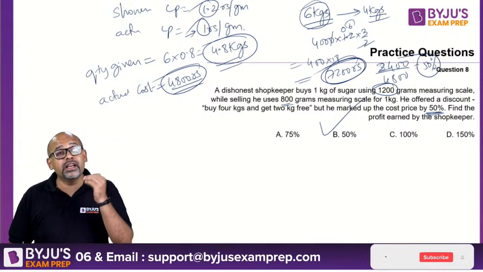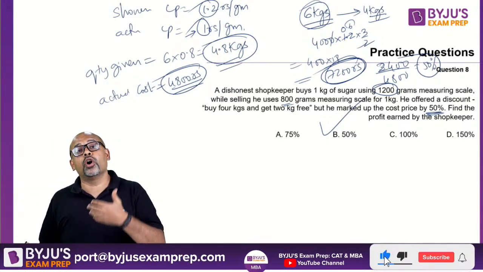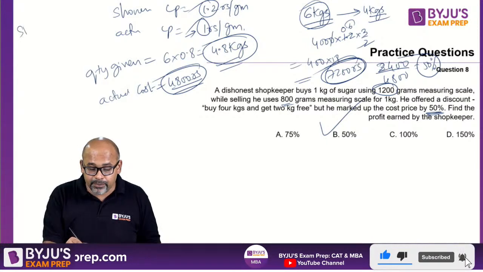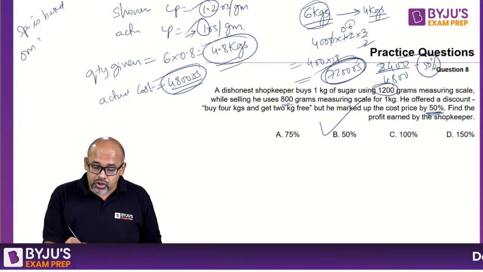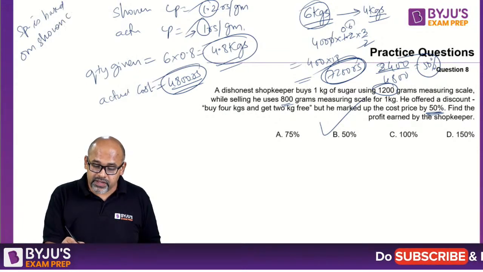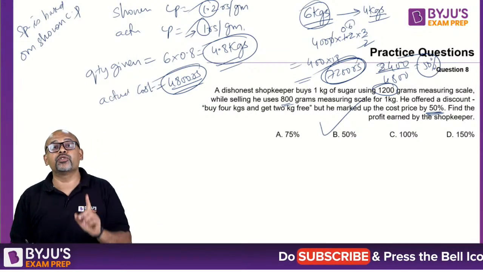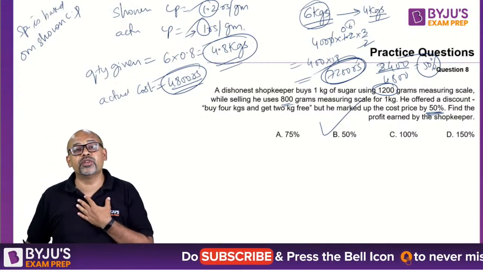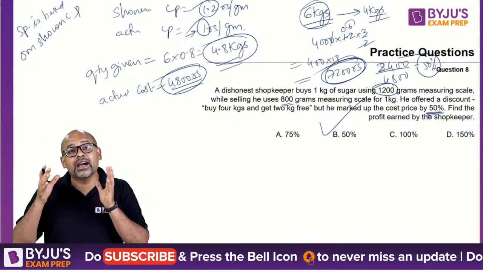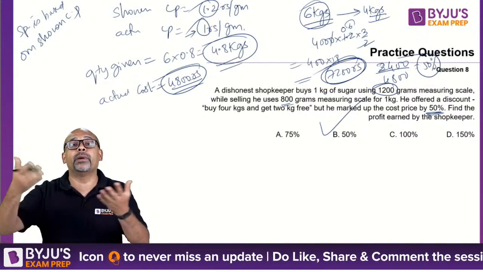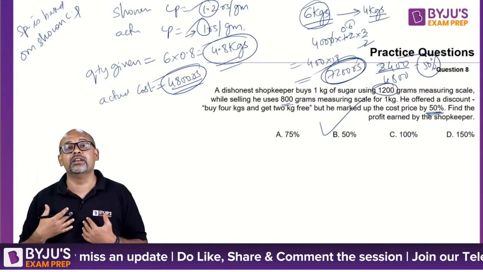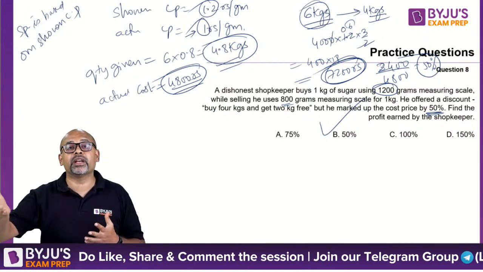Then the increase in the selling price will always be based on shown CP, not the actual CP, because actual CP only I know because I'm cheating. The shown CP is what I declare to everybody, saying that look, I paid 1200 rupees and I got 1 kg. So I'll be showing 1.2 rupee per gram to everybody.